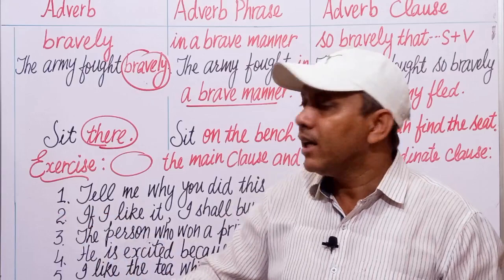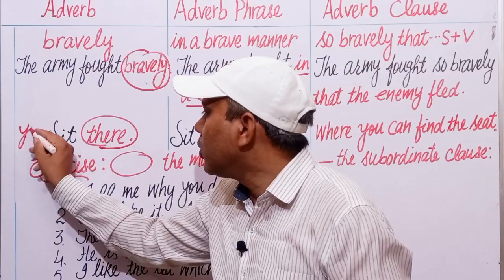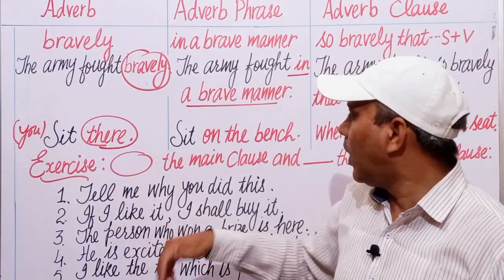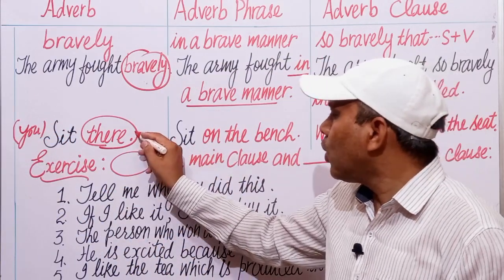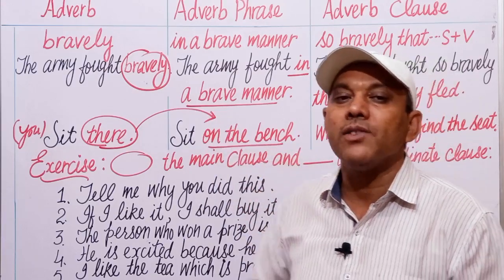Sit there. Here, where is the subject? Here, the subject is you, which is hidden. Sit there. And to change sit there into an adverb phrase, we will write sit on the bench.